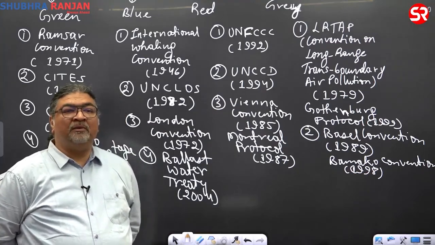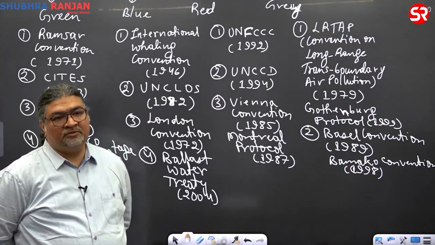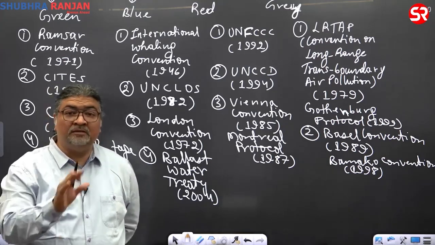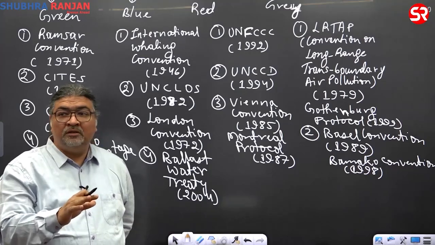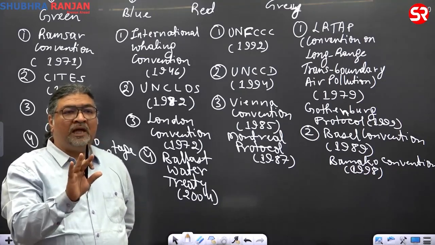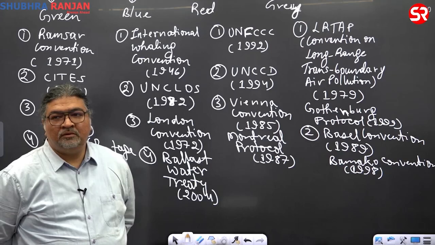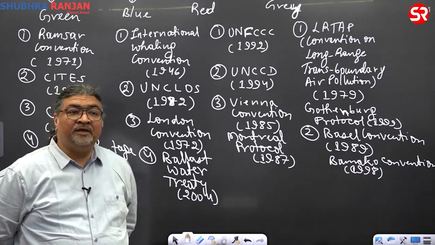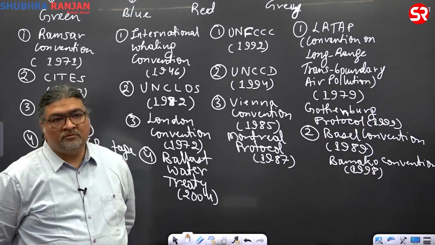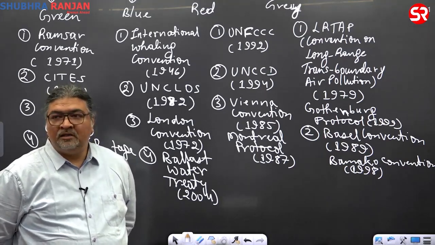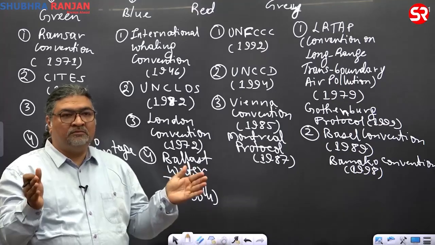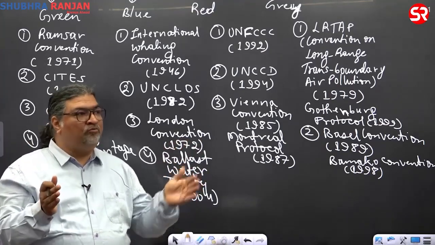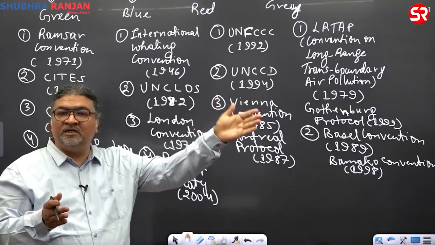Now let me tell you, where is Bamako? Mali. There's a country called Mali. There is a place called Bamako. So 1991, let's give background. In 1991, around 12 African countries held a meeting. How many countries? 12. African countries held a meeting in 1991 in Bamako. And then they decided, let there be a regional, not global, regional treaty to control movement of any toxic hazardous waste coming to Africa.